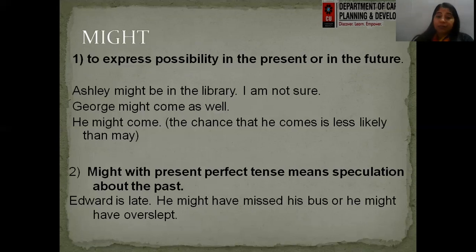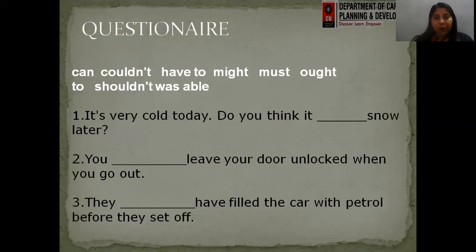Next is might with present perfect tense, which means speculation about the past. So Edward is late. He might have missed his bus, or he might have overslept. This speculation we are doing just on the basis of some past event, or because of some experience that we have with that person, right? So when we are expressing a speculation based on some past events, we can use might there as well, right?